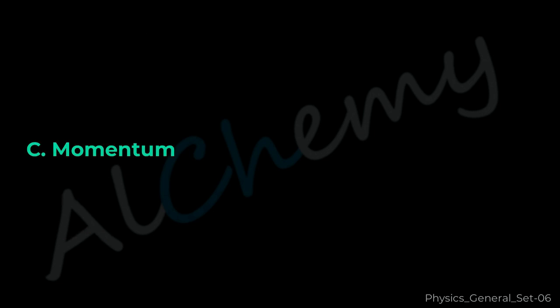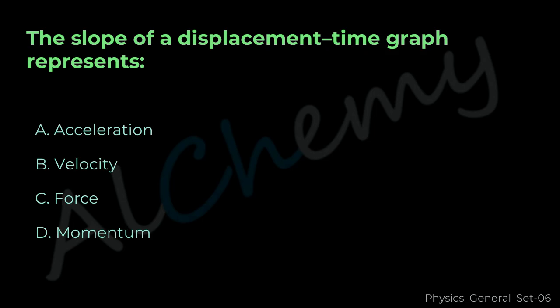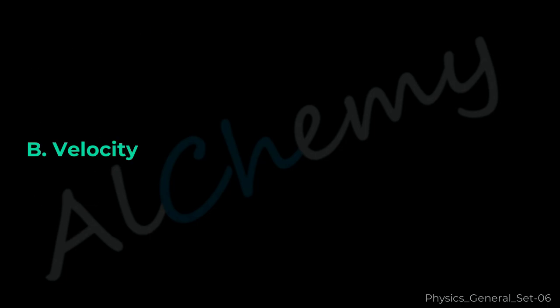Momentum. Question 4. The slope of a displacement-time graph represents A. Acceleration. B. Velocity. C. Force. D. Momentum. The correct answer is B.